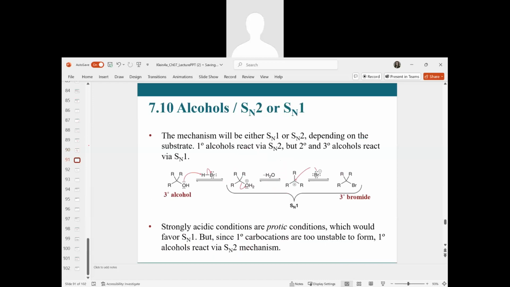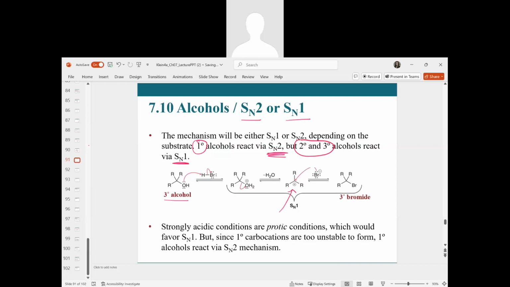So alcohols can participate in either SN2 or SN1, depending on the type of substrate. Primary alcohols are going to follow SN2, but secondary and tertiary alcohols will follow an SN1 pathway. That's what we see here with this tertiary alcohol. We are going to generate a carbocation intermediate in this second step.